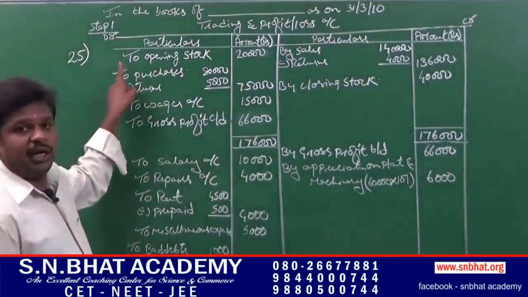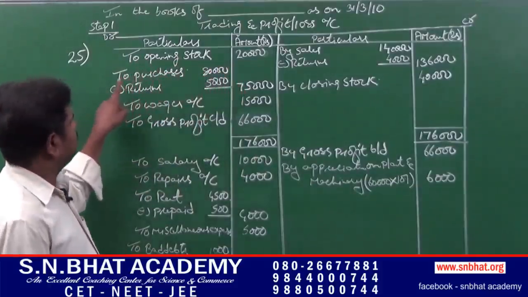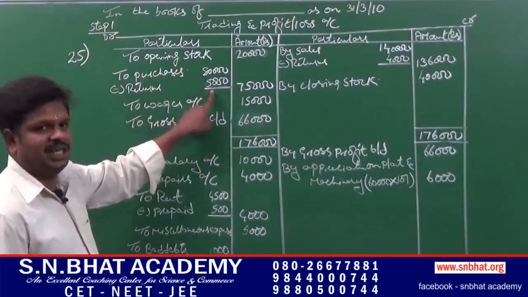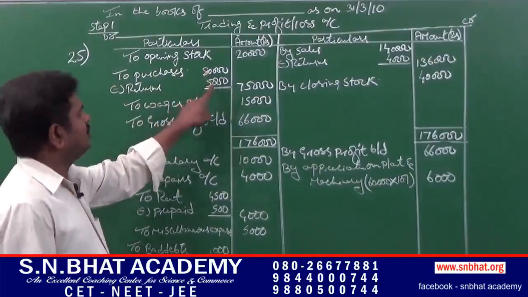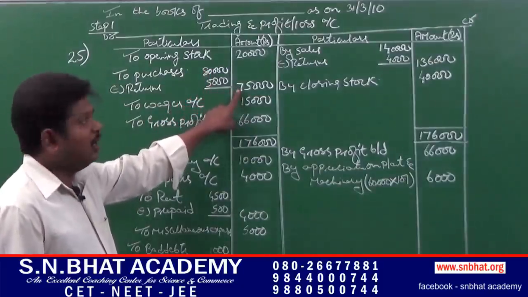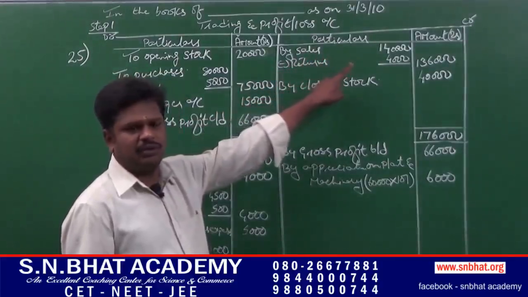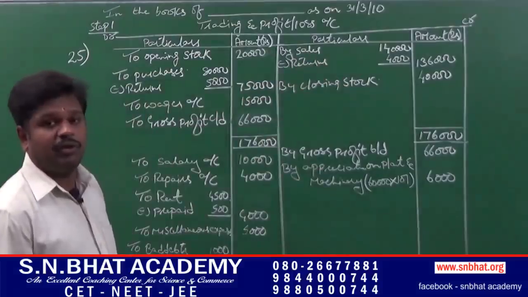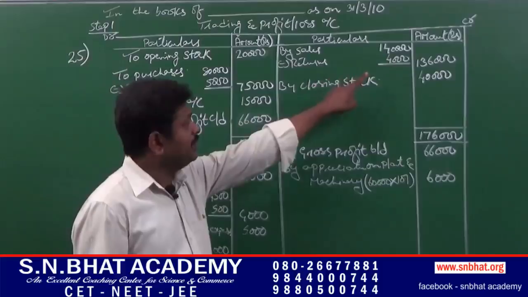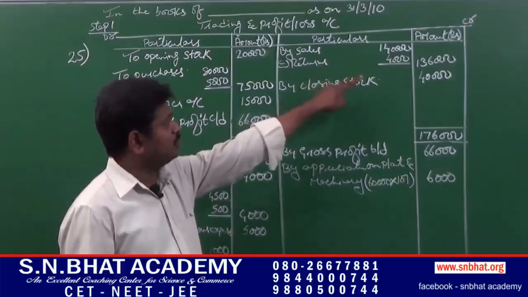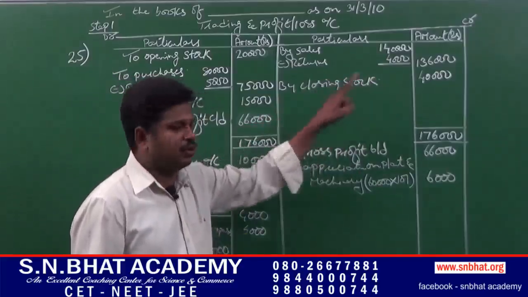So first we have to write the opening stock. Opening stock amounted to rupees 20,000. Next, purchases 80,000. Purchase returns, which is given on the credit side of the trial balance, that is 5,000. 80,000 minus 5,000, 75,000. Next, we have to enter sales 1,40,000, which is given on the credit side of the trial balance. 1,40,000 minus returns, which is given on the debit side of the trial balance, that is 1,40,000 minus 4,000, 1,36,000. Closing stock given in the adjustment, that is 40,000.